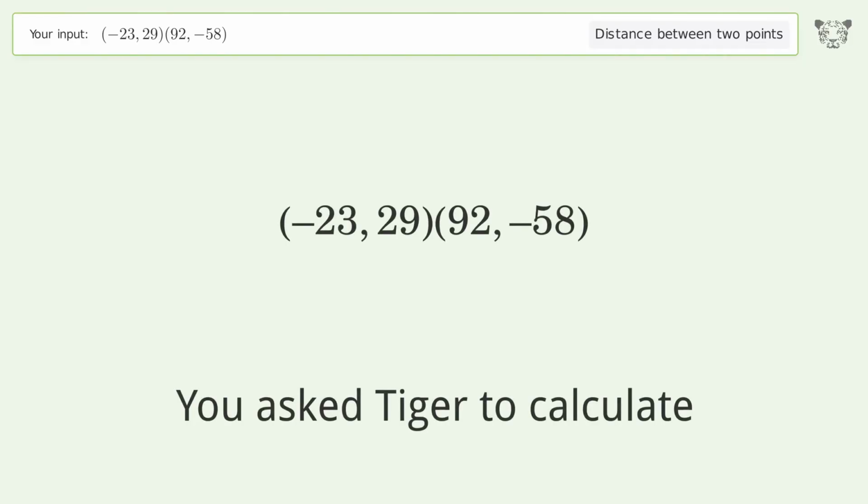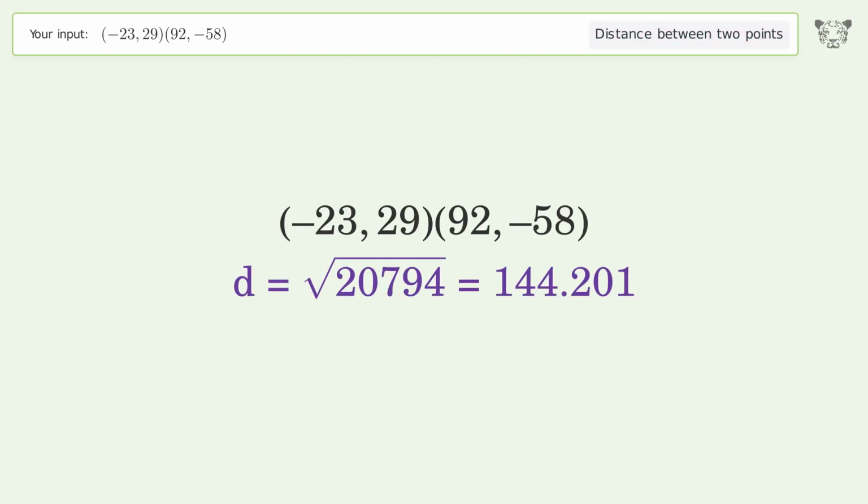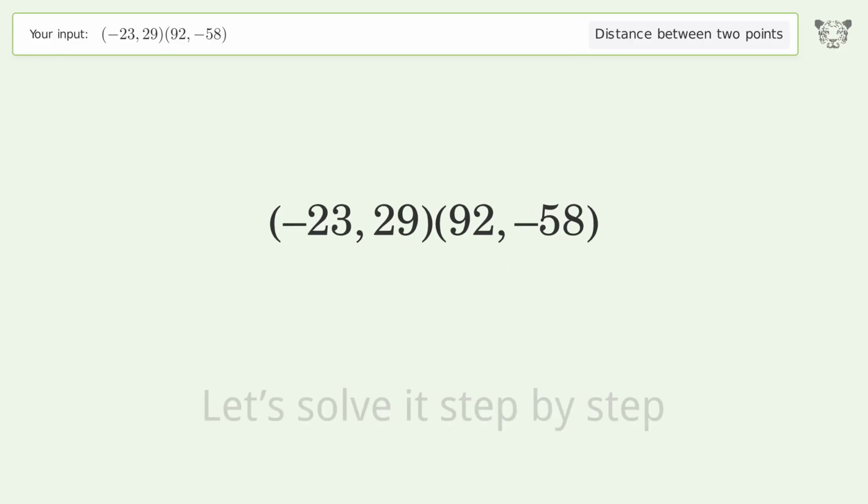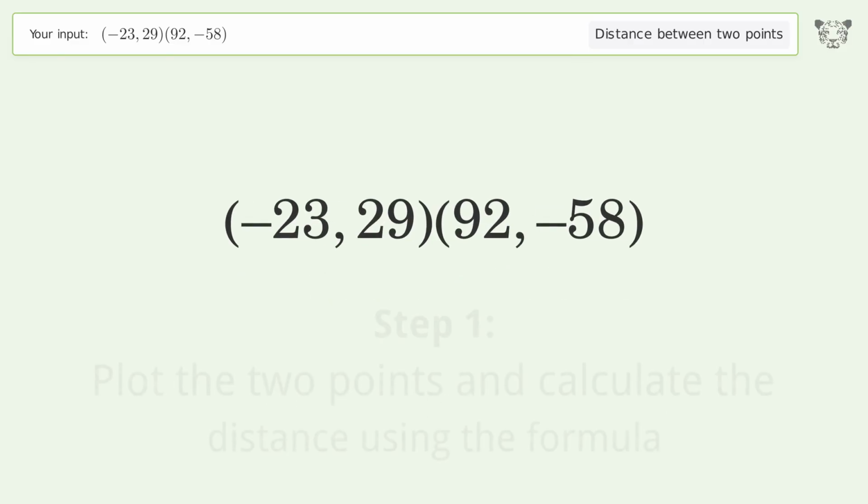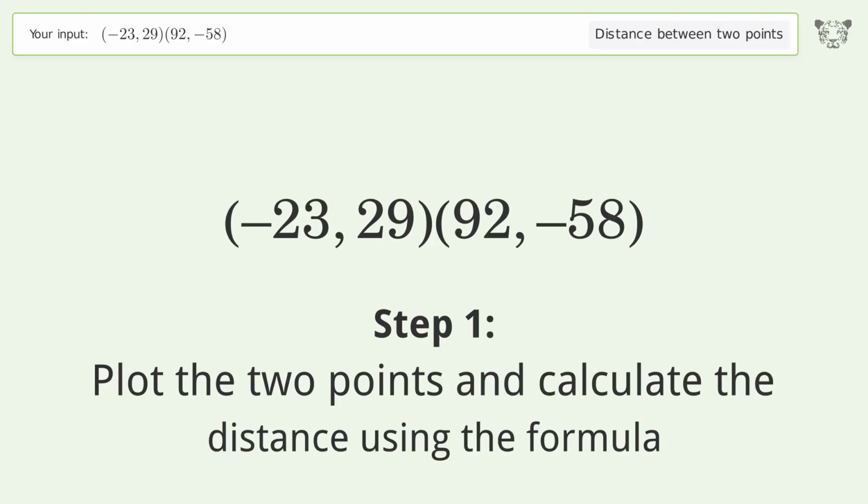You ask Tiger to calculate. This deals with the distance between 2 points. The distance between the 2 points is the square root of 20,794, or 144.201. Let's solve it step by step. Plot the 2 points and calculate the distance using the formula.